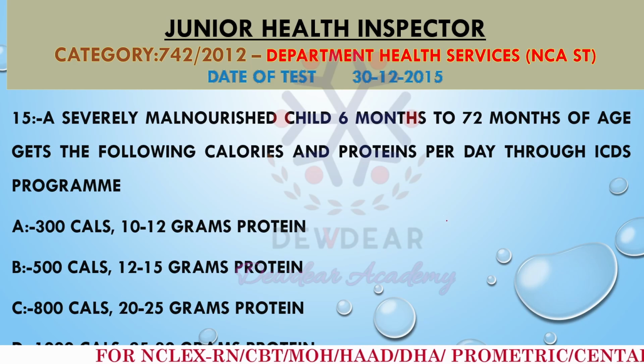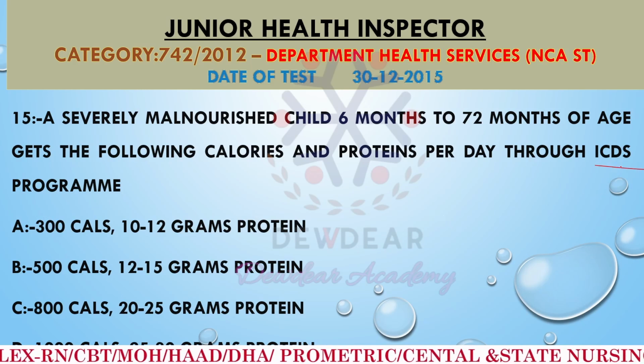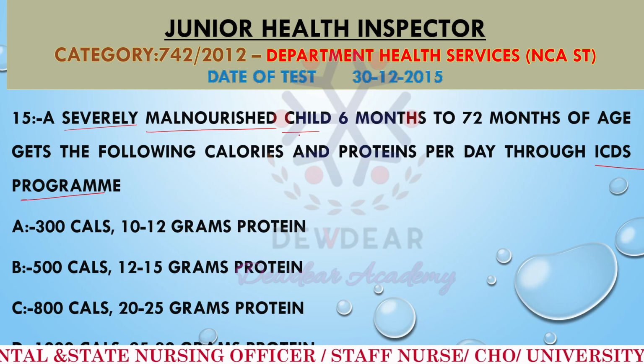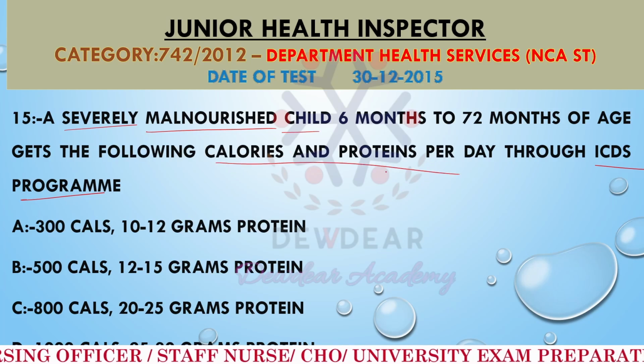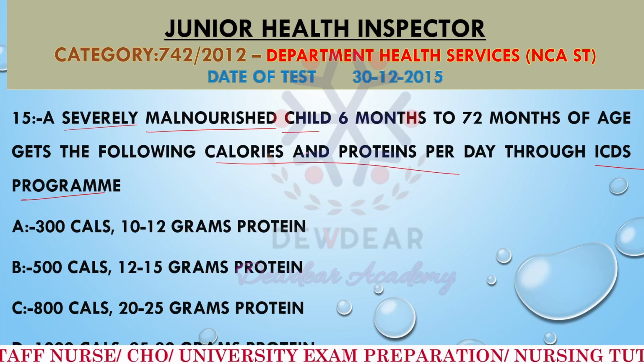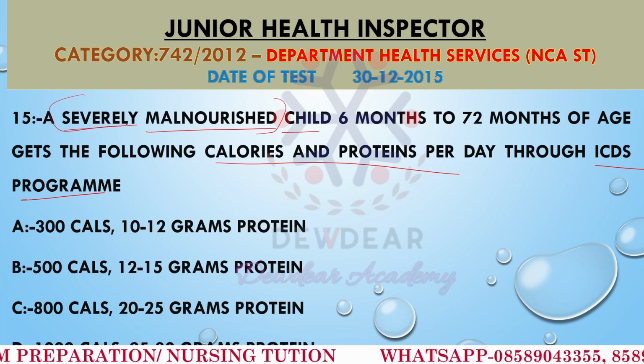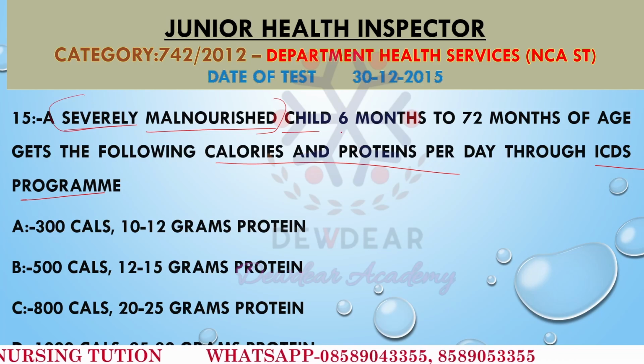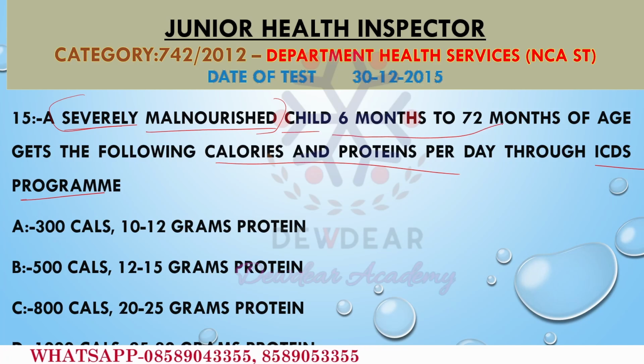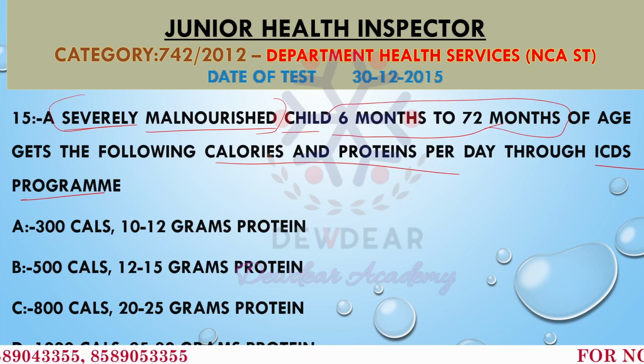So we should know in this question the calories and proteins per day the child is getting under ICDS. This is not a normal child, this is a severely malnourished child in the age group of 6 months to 72 months. These are the key terms that you should know.